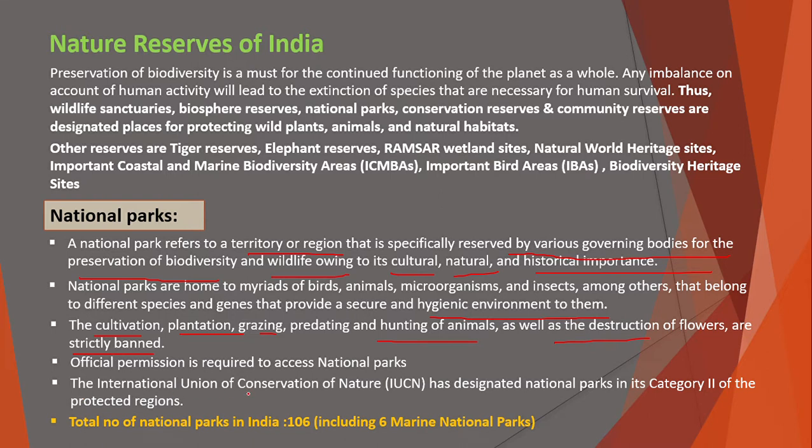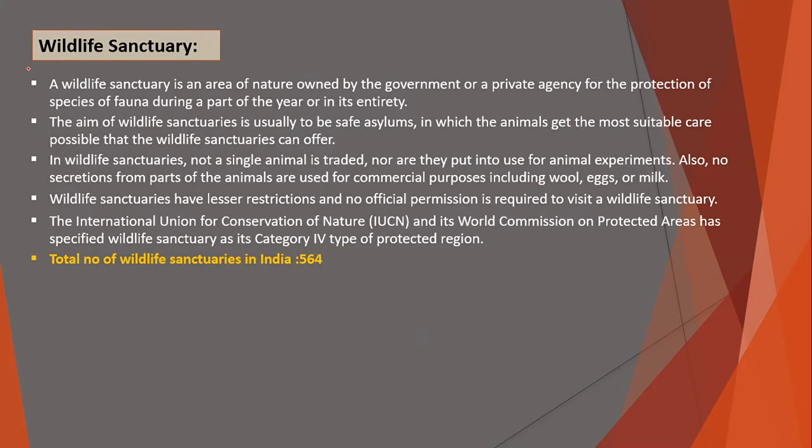The International Union for Conservation of Nature (IUCN) has designated national parks as category 2 of the protected zones. In India, there are 106 national parks. Out of these 106 national parks, 6 are marine national parks. So we have seen the national park. Now we see the wildlife sanctuary.